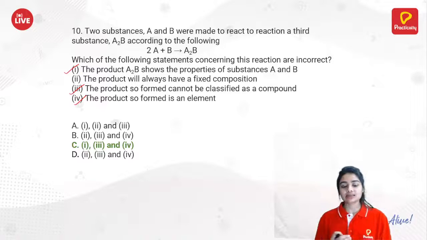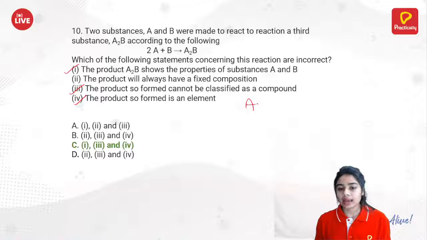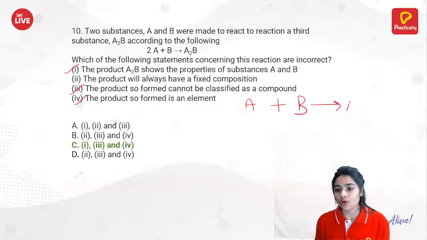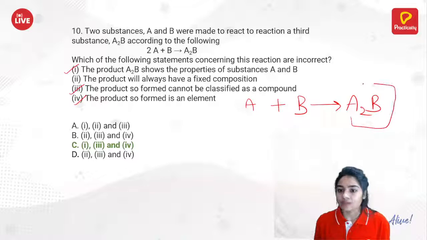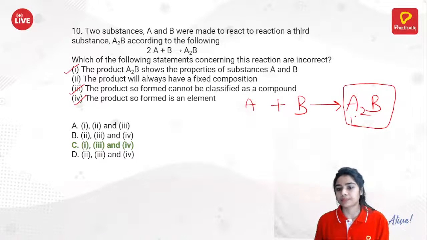Okay, I will explain to you. So what is this question about? A and B are two components. They together form A2B. Now, first of all, identify whether it is an element, a compound or a mixture.